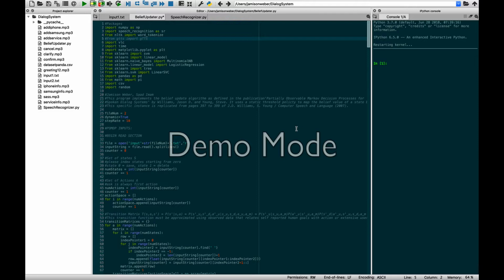The 8 different states that this agent can access are: it can either add an iPhone to your cart, or let you buy an iPhone, let you buy a Samsung, tell you information about an iPhone, tell you information about a Samsung phone, tell you information about a service plan, add a service plan to your account, cancel order, or confirm order. So for this, we provided sample inputs, sample transition function, a sample reward model, sample observation function,